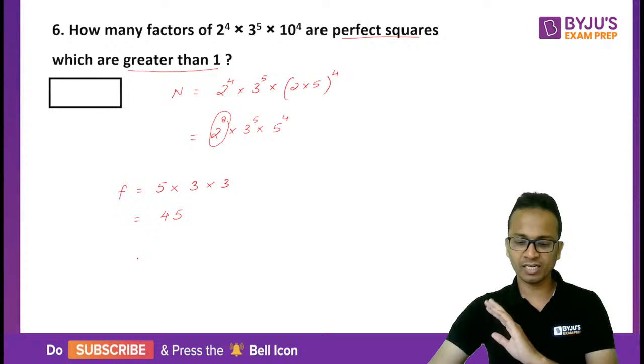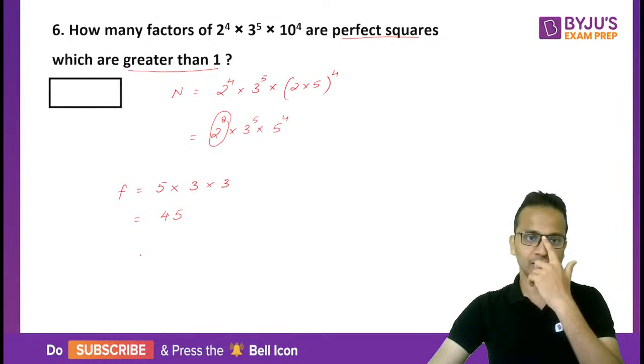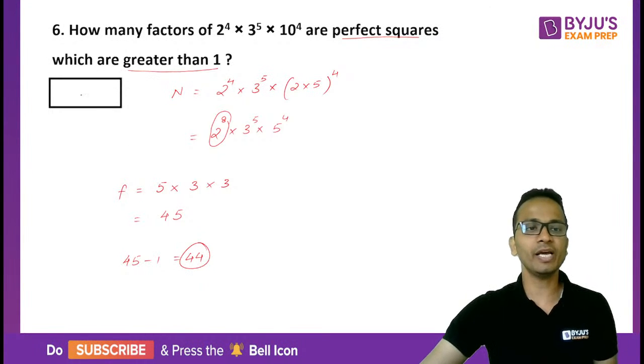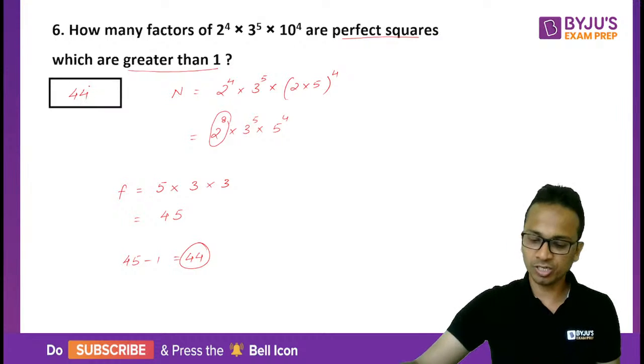So one factor will be removed from this, Varun. The answer will not be 45. The answer will be 45 minus 1, that is 44. So the correct answer for this question will be 44.